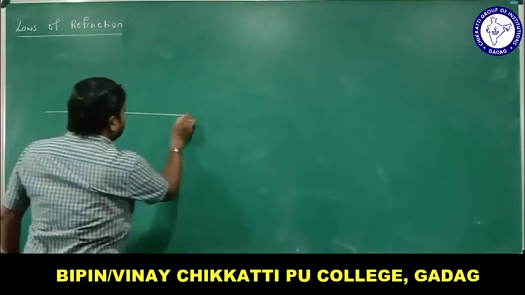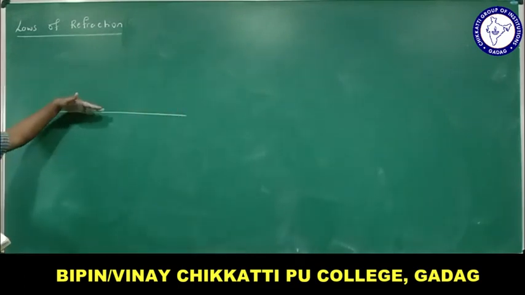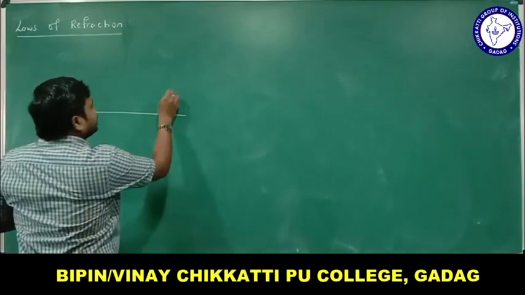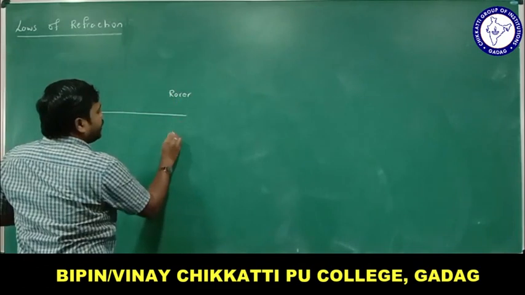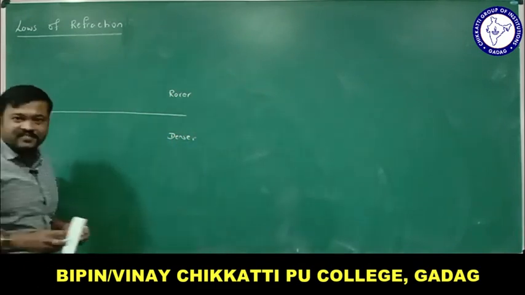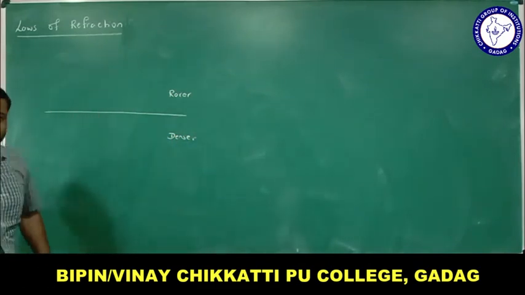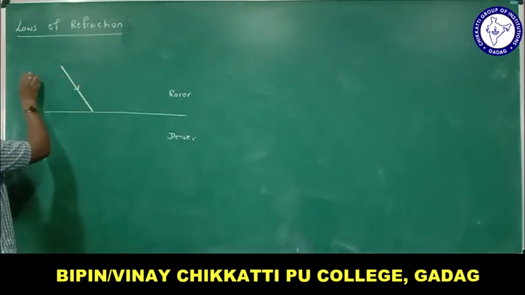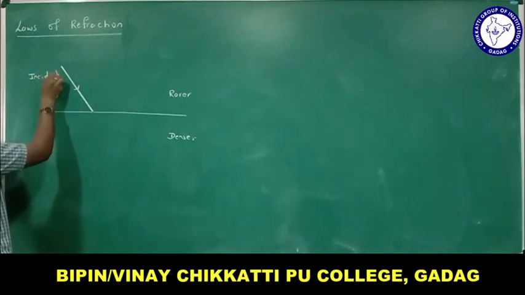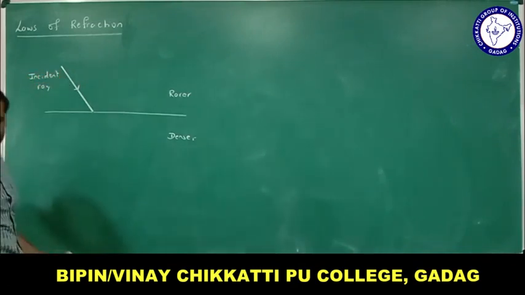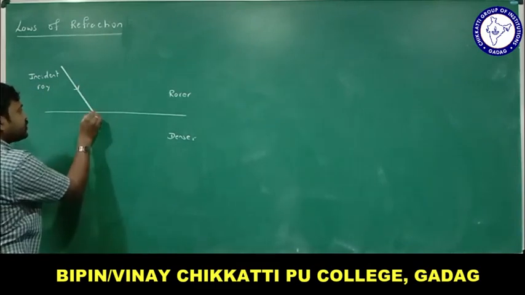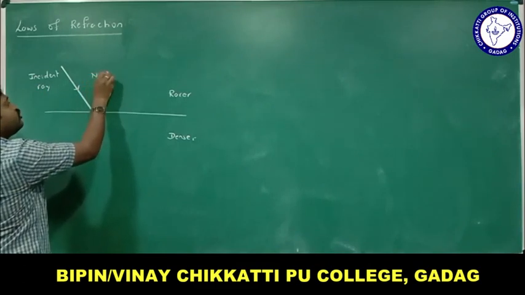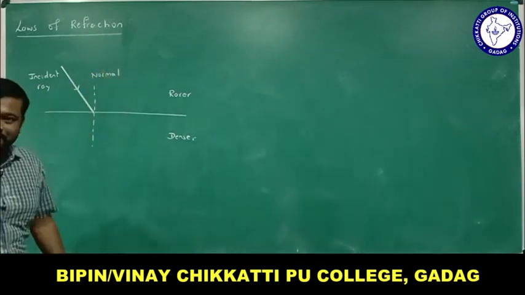Let me take this line which divides these two media. Let me consider this is a rarer medium, and this is a denser medium, for example air and water. A ray of light falls on it, and this ray is called the incident ray. At the point of incidence, let me draw the perpendicular line, and that line is called the normal.